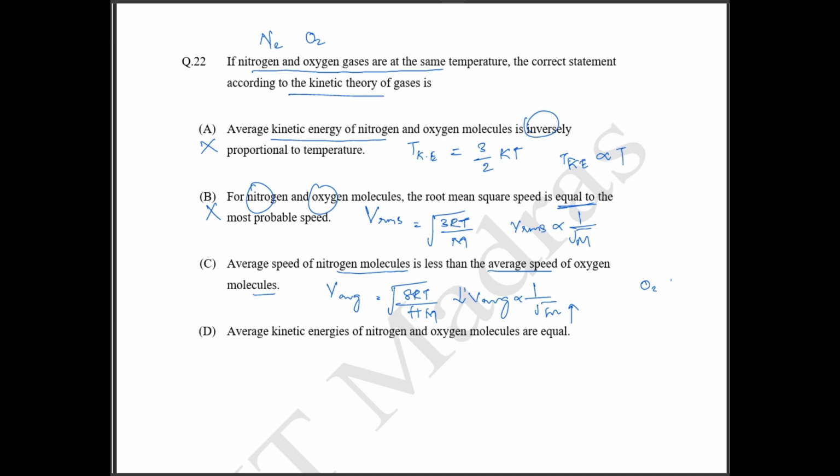So oxygen will have less average speed, and nitrogen will have higher average speed. So again option C is wrong.